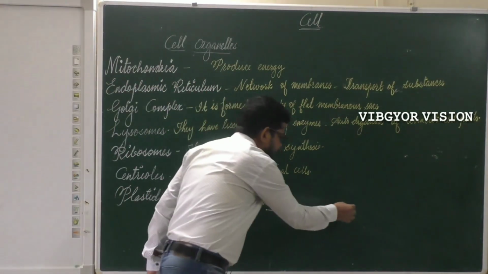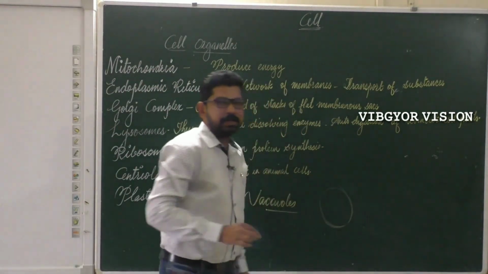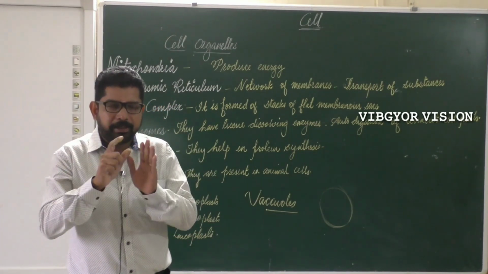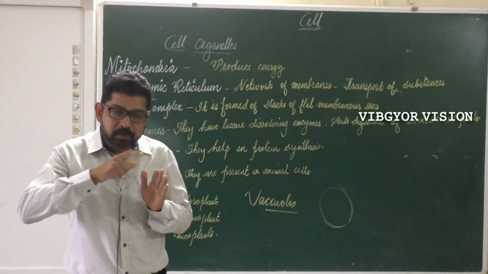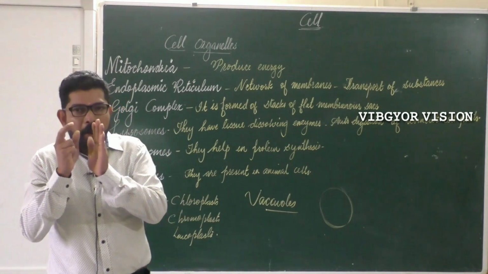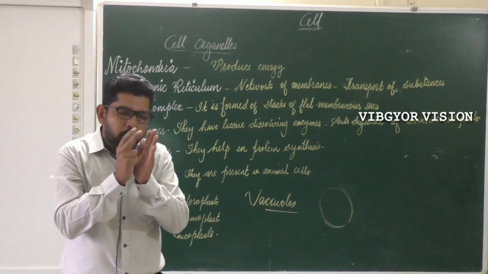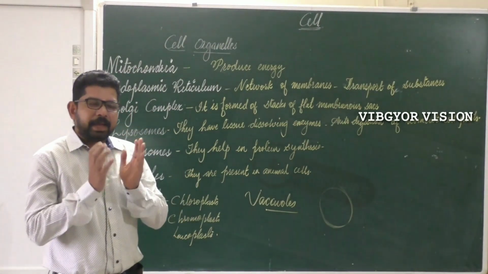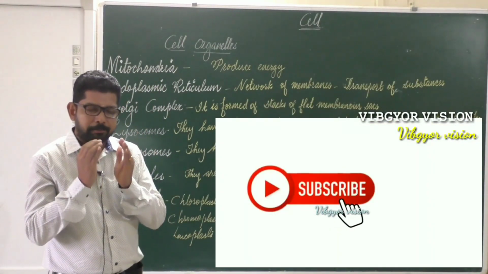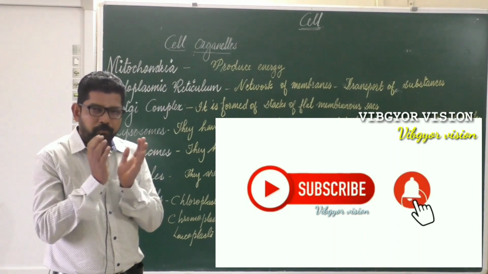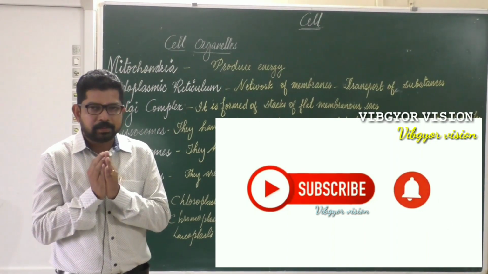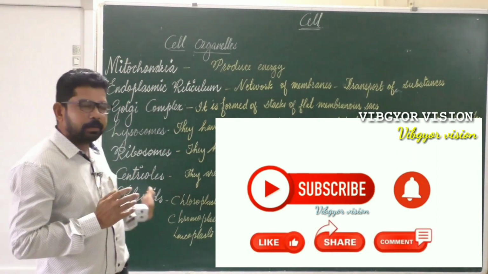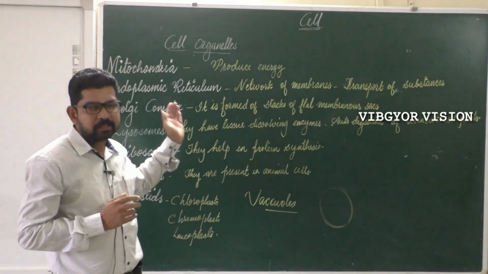They are sac-like structures present in the cell. If you observe your textbook, you can see that in the plant cell a large vacuole is present in the center. Due to this large vacuole, the nucleus is shifted to a side. What is their function? They help in storage. They help to store waste or food. Okay, hope it is clear. Now these are the different cell organelles we have learned.